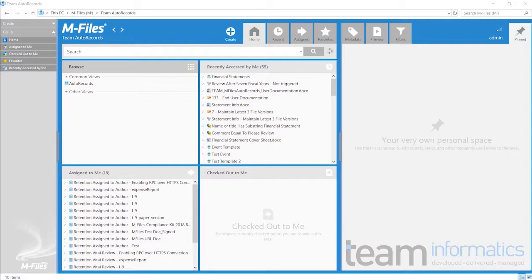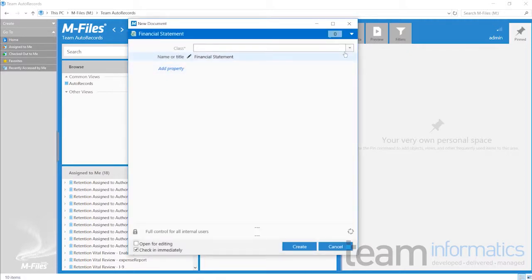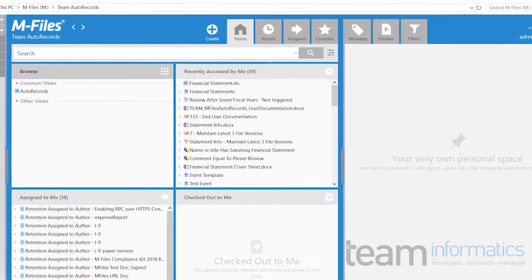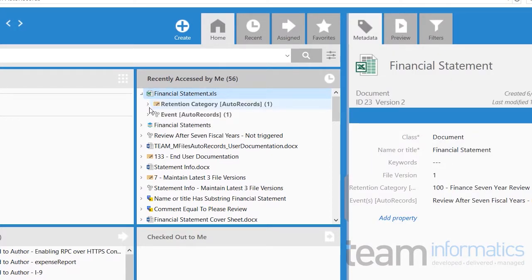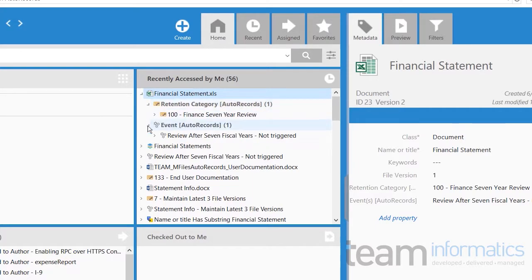Let's show this in action by checking in a new document. We'll drag in this new file and add it to our repository. Auto-classification rules are applied on a configurable schedule measured in days, hours, or minutes. After the prescribed time, we can see that AutoRecords has assigned a retention category and generated any associated events, all without any human interaction.